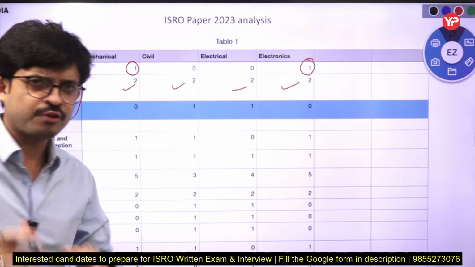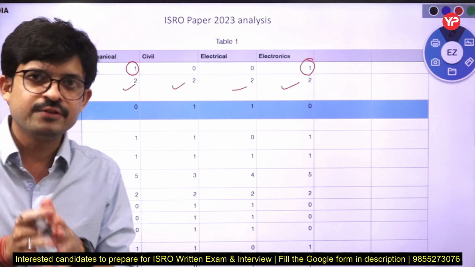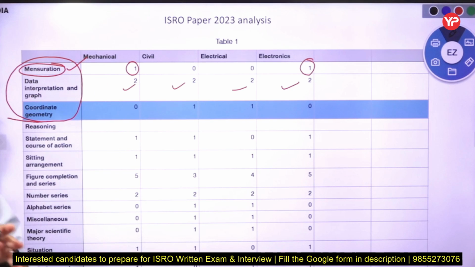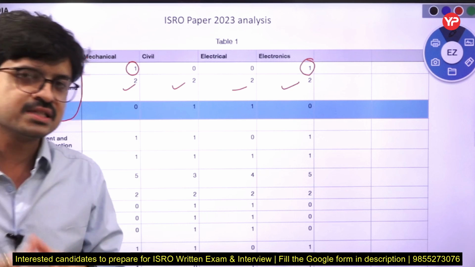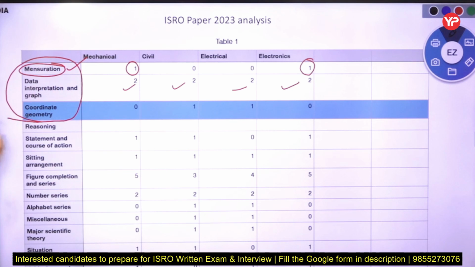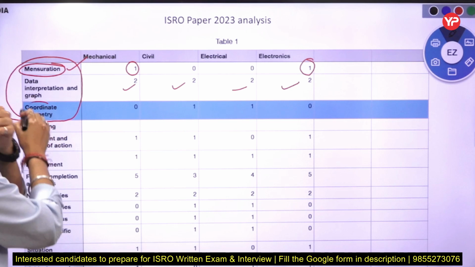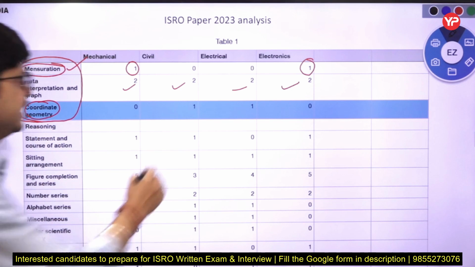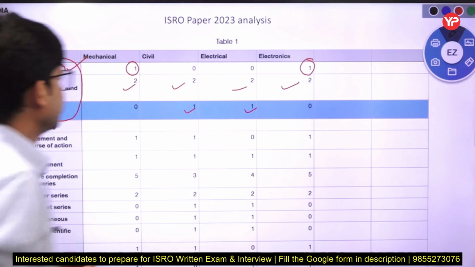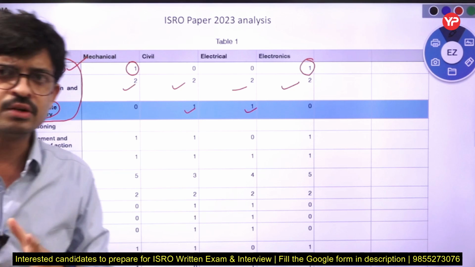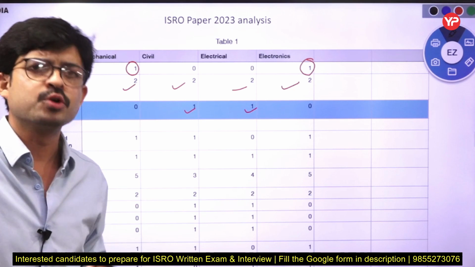So you can predict there is a huge chance that questions may come again from data interpretation and graph. The next topic is coordinate geometry, which came here and here. So basically 2-3 questions came from the mathematics portion.